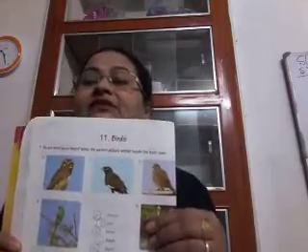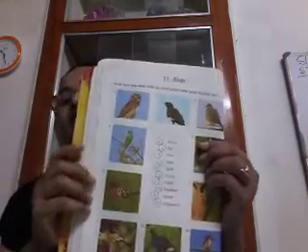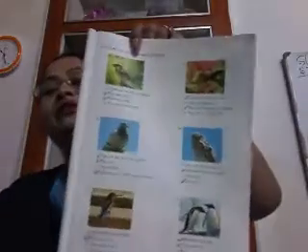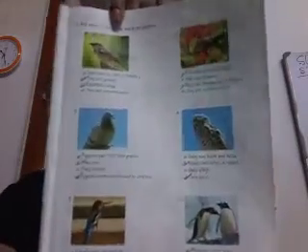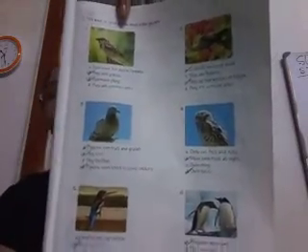This is birds. From here we'll do the revision, and this part is also very important. You can see the pictures of some birds and their speciality. We'll learn more about the birds. See here on page number 18, you can see the picture of some birds. You have to name the birds. Pictures I may not give in the exam, so you learn the names of a few birds.